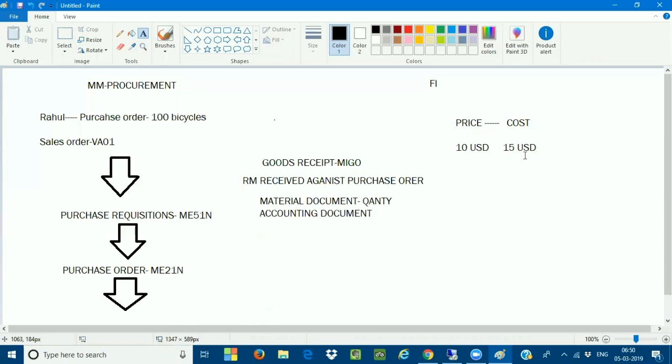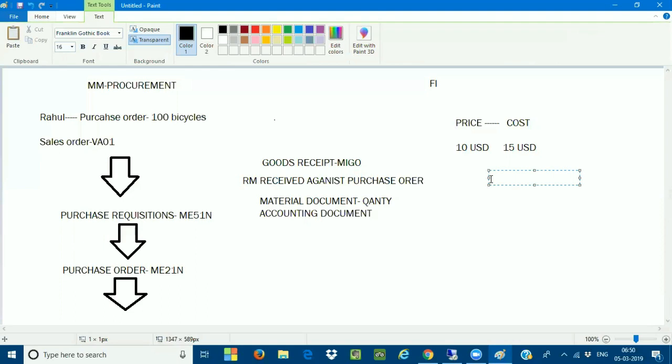I'll explain now. At the time of the purchase order, the cost of the raw material is, okay, this is what exactly we need to understand. One is going to be called the moving average price, and the second one is going to be called the standard price.